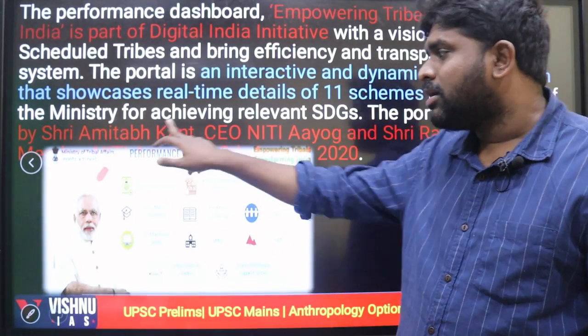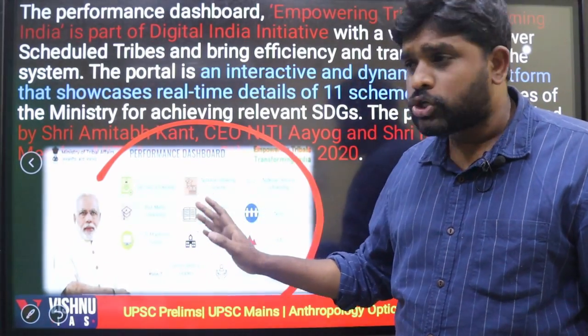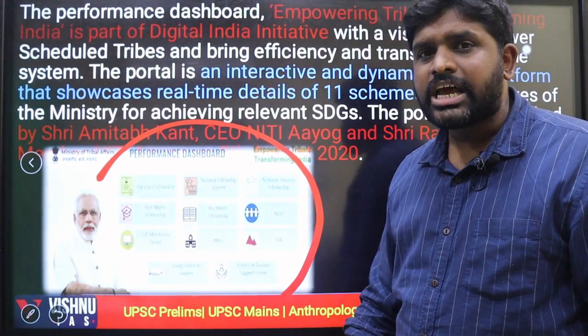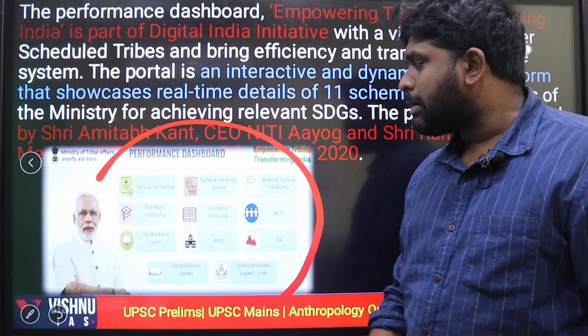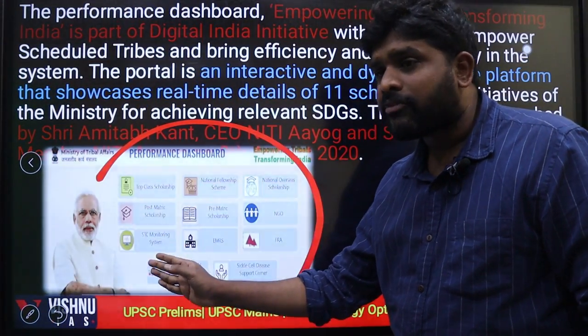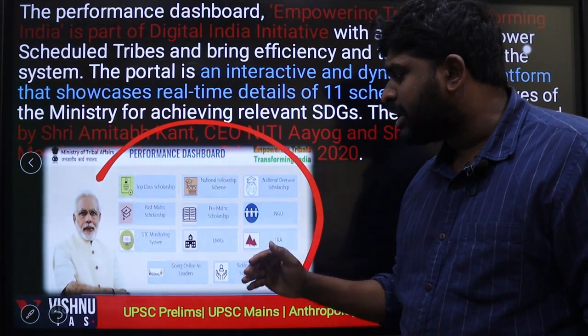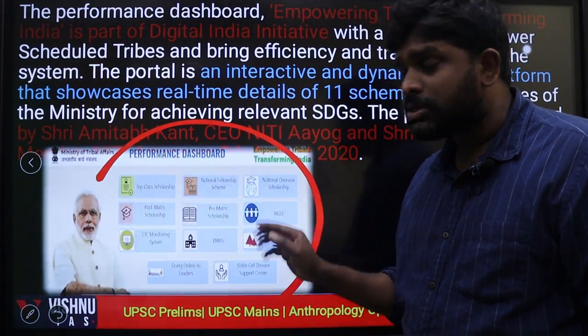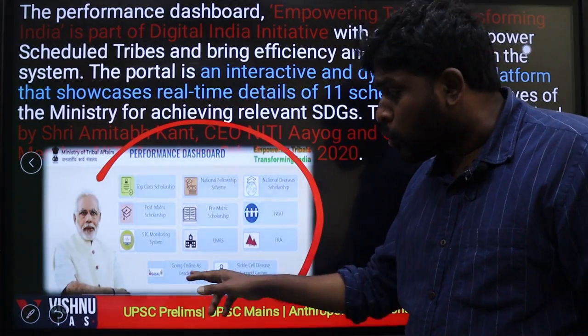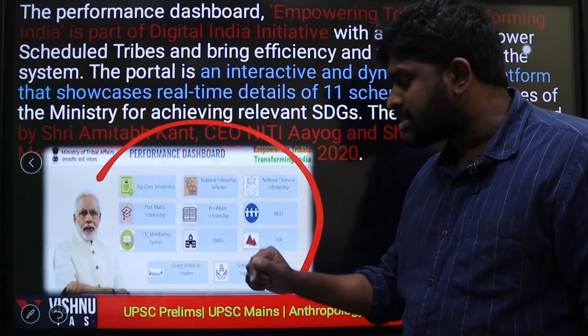This is the screenshot I put in. This is the performance dashboard of the Ministry of Tribal Affairs, showing how the schemes are performing: post-matric scholarship, ST component monitoring, national fellowship, pre-matric scholarship, national overseas scholarship. How these schemes are working, the goal scheme, going online as leaders.